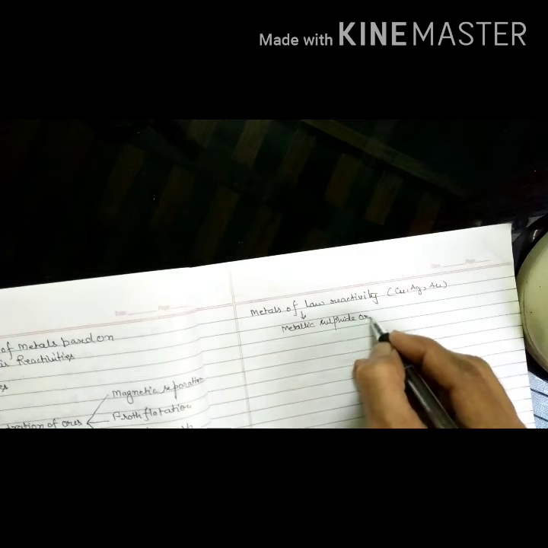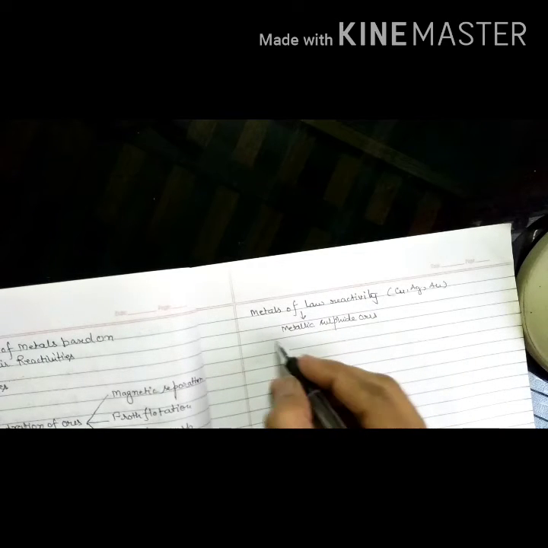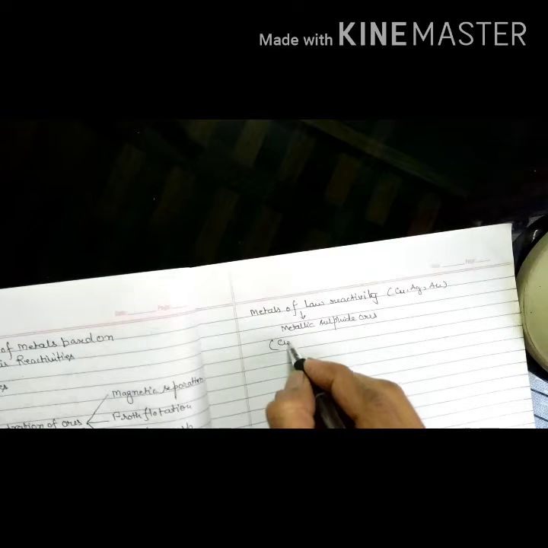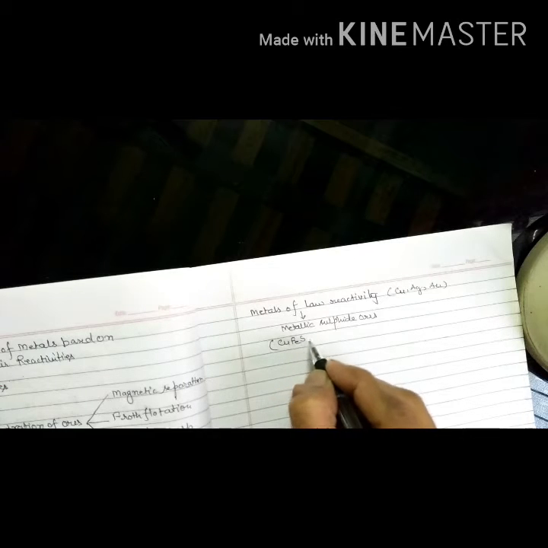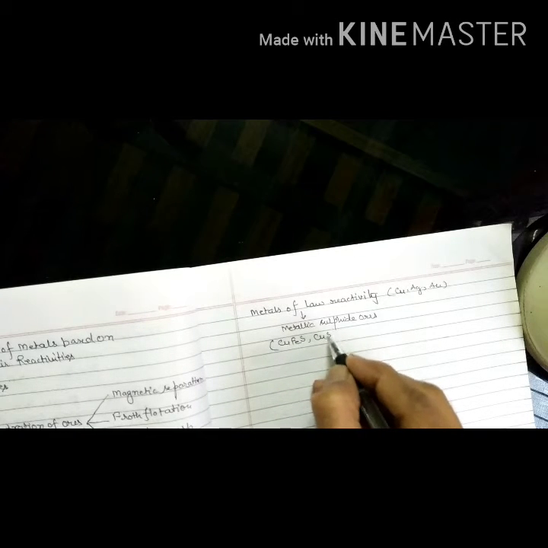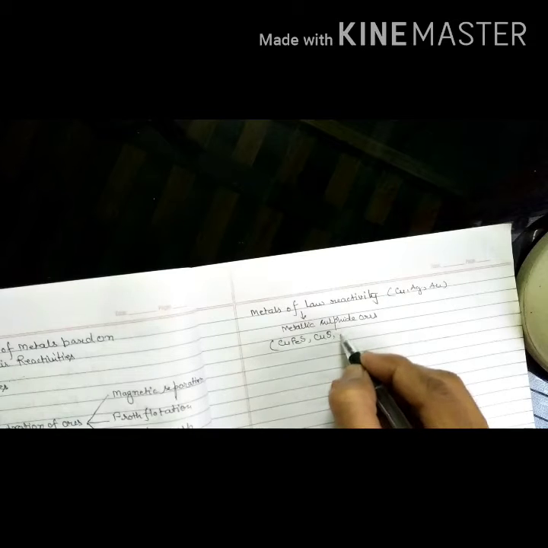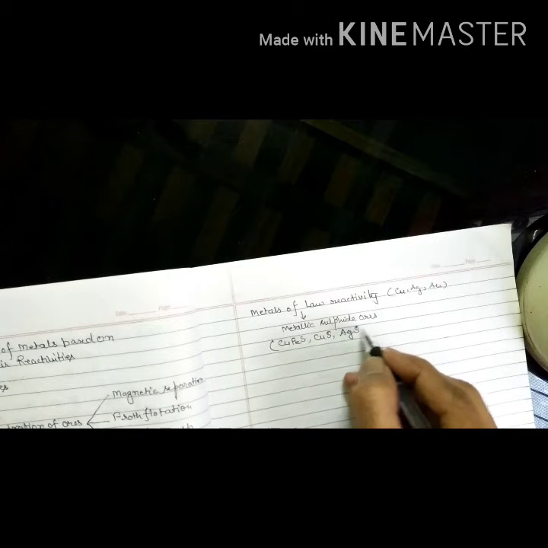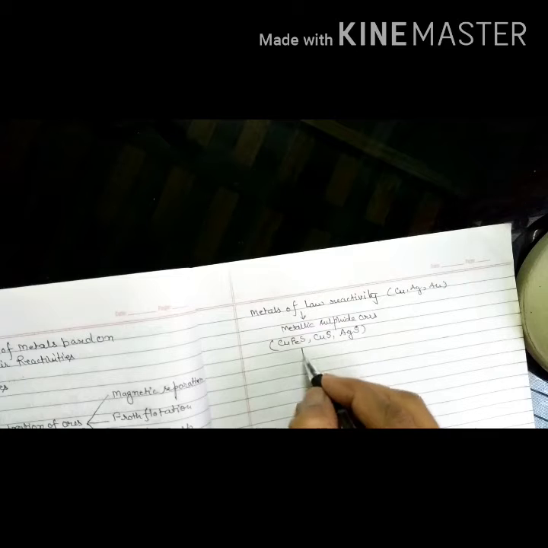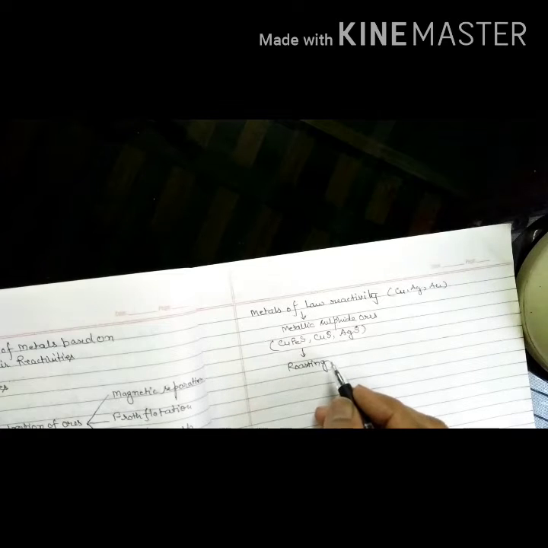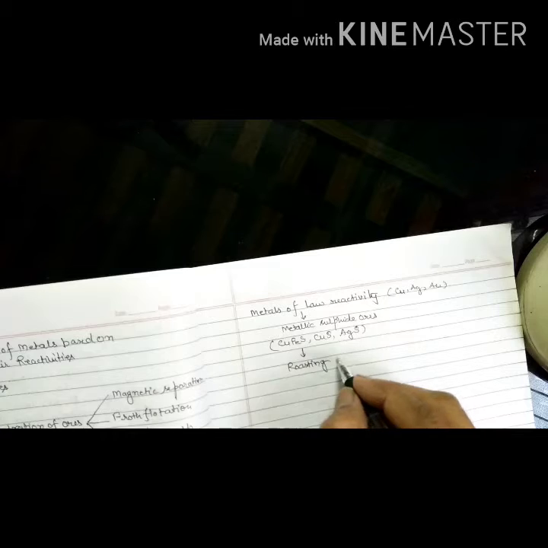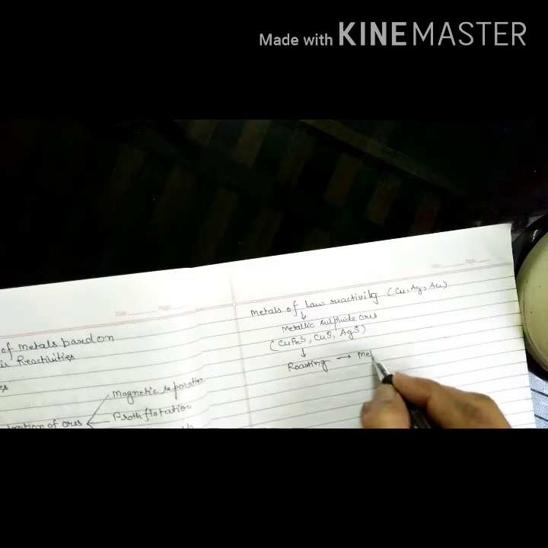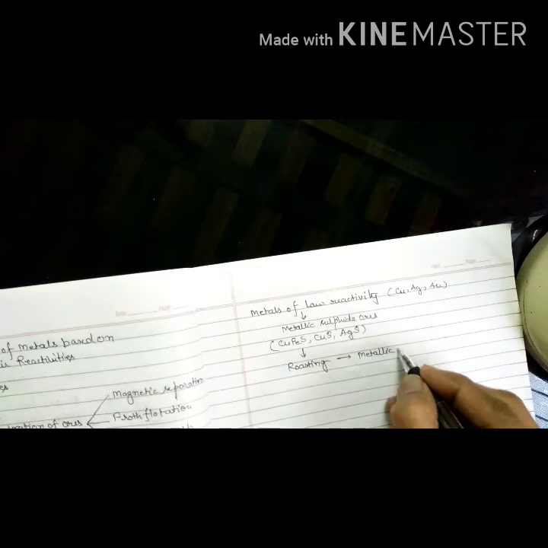Metallic sulfide ores such as Cu2S, FeS, CuS, Ag2S, and they also get roasted, that is heating in presence of air. This gives metallic oxide.